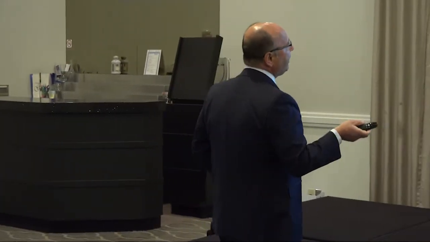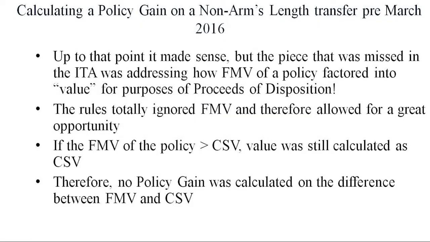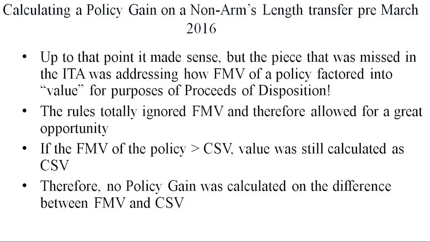And up to that point, it all made sense. But the piece that was missed in the Income Tax Act was how do we address for fair market value of a policy? How does that factor into proceeds of disposition? So when the Income Tax Act was written specifically to transfers of ownership for life insurance policies, it missed this whole discussion of fair market value. The rules totally ignored fair market value and therefore allowed for a great opportunity.